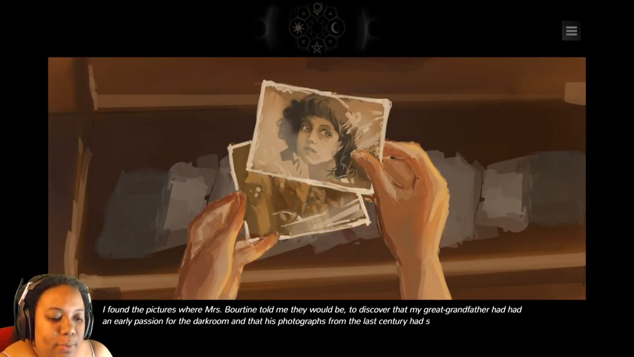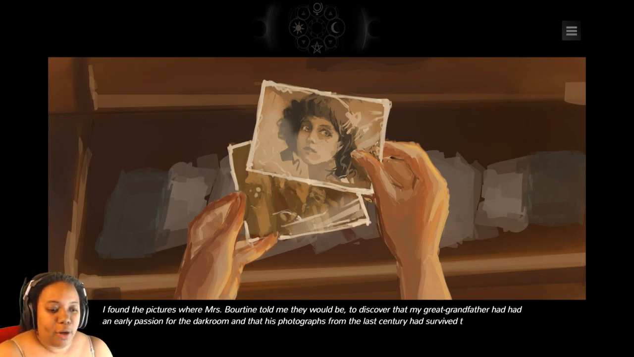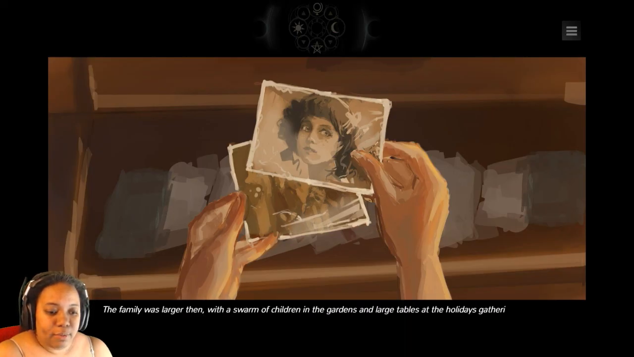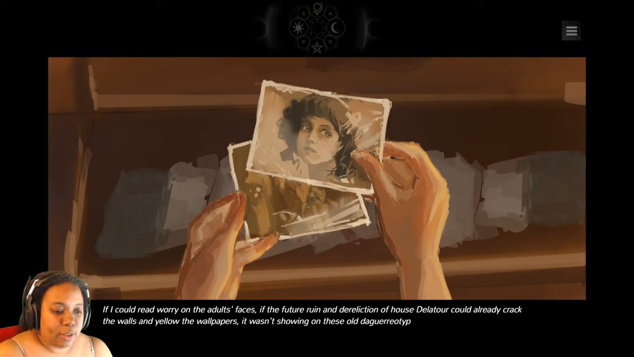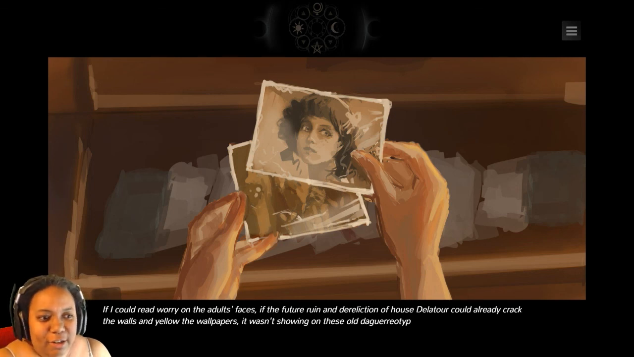I found the pictures where Mrs. Boynton told me they would be, to discover that my great-grandfather had an early passion for the darkroom, and that his photographs from the last century had survived time. The family was larger then, with the swarm of children in the gardens and large tables at the holiday gatherings. If I could read worry on the adults' faces, the future ruin and dereliction of the house Delator didn't show yet in the old daguerreotypes. I don't know that word. Pictures!